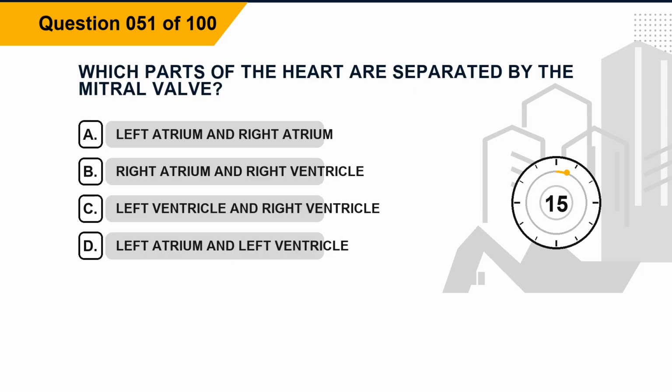Question 51. Which parts of the heart are separated by the mitral valve? Option A, left atrium and right atrium.